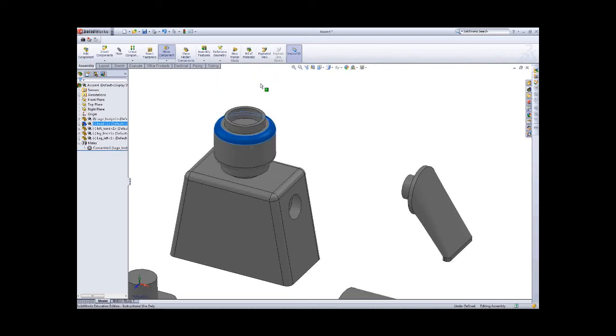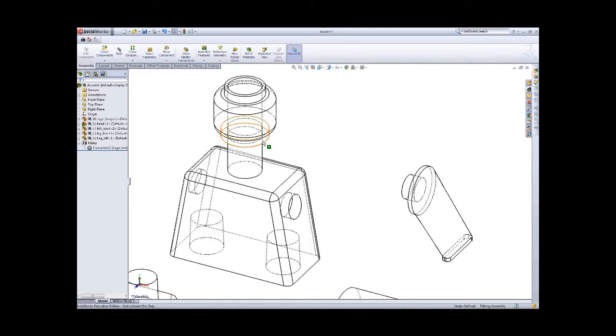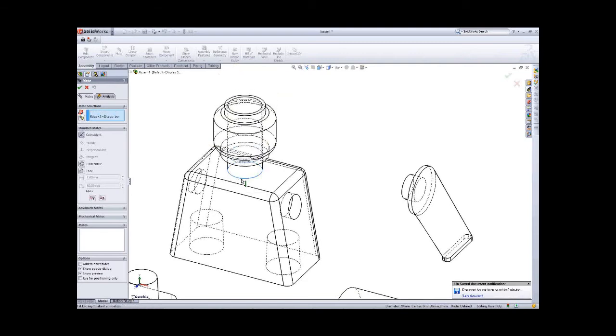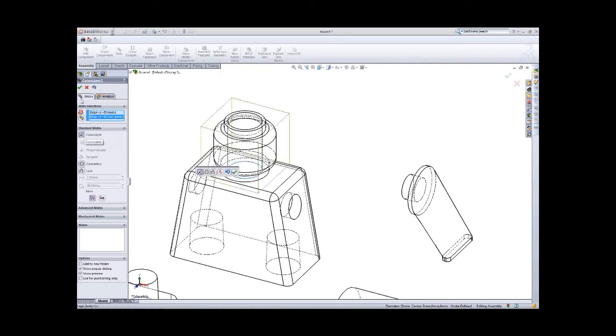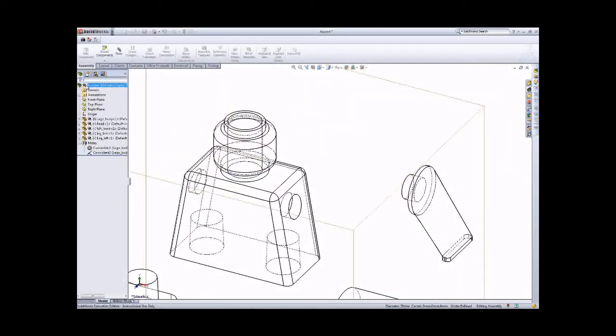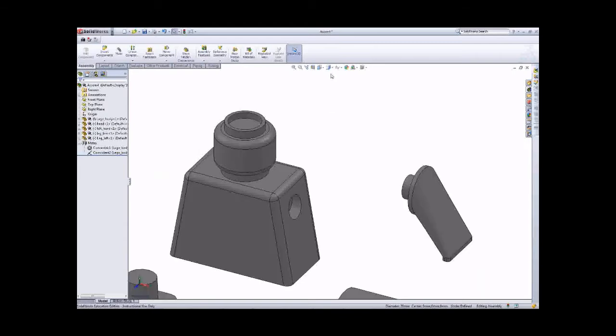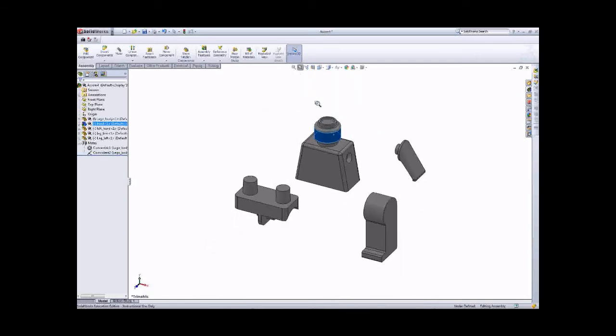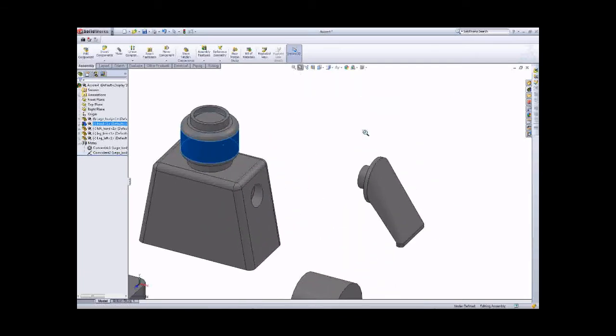When you want to make it fully constrained, you need to select that edge and then mate with that edge. You can see the coincidence and then click OK. That means you fully constrain the two components right now.